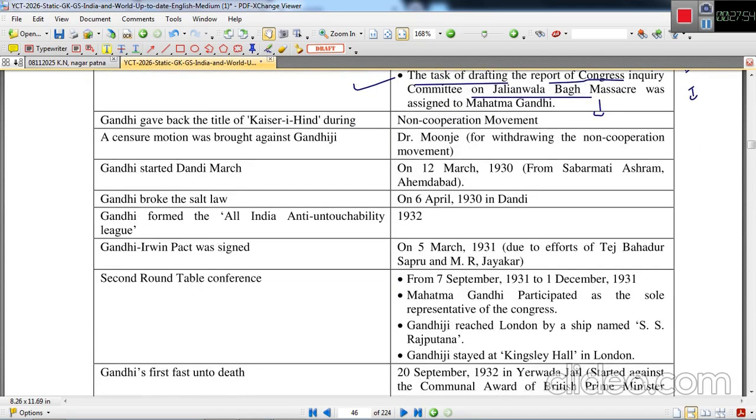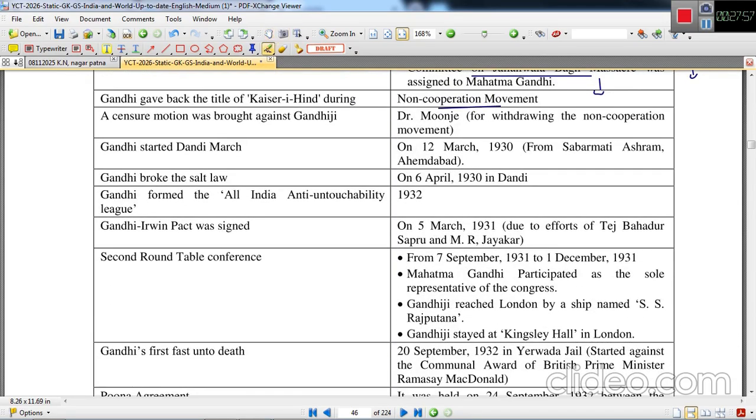Gandhi gave back the title of Kaisar-i-Hind during the non-cooperation movement. A censure motion was brought against Gandhiji by Dr. Munje for withdrawing the non-cooperation movement, because many leaders were not happy with the action which Gandhiji took after the Chauri Chaura incident. He withdrew from this non-cooperation movement, and this was the gravest point which the leadership of that contemporary period raised, and they were not happy with this decision.